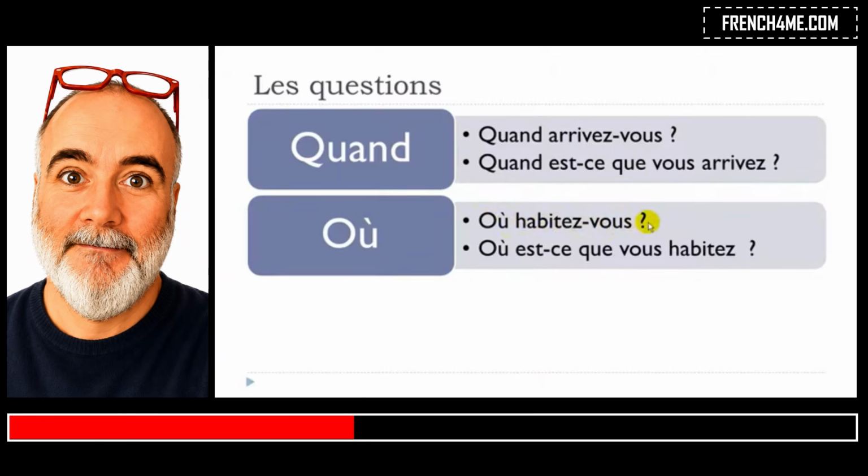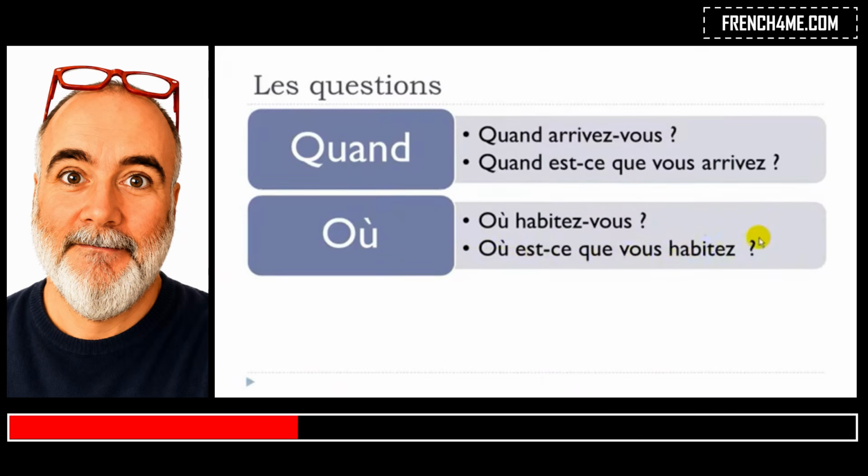Where do you live? Habiter is to live. So you live like if you're talking about the place where you are living, okay? Où habitez-vous? And then same possibility, you just add this est-ce que, and then you keep the normal order of the sentence, so subject and verb. Où est-ce que vous habitez?